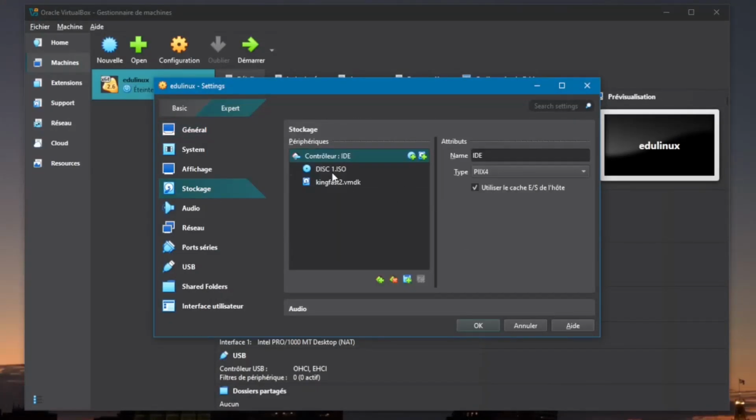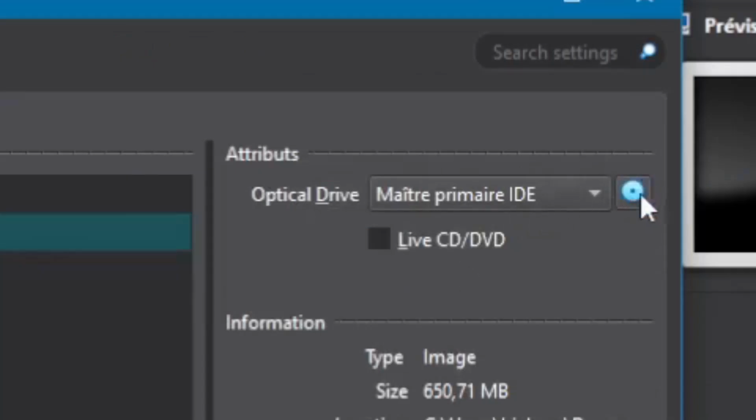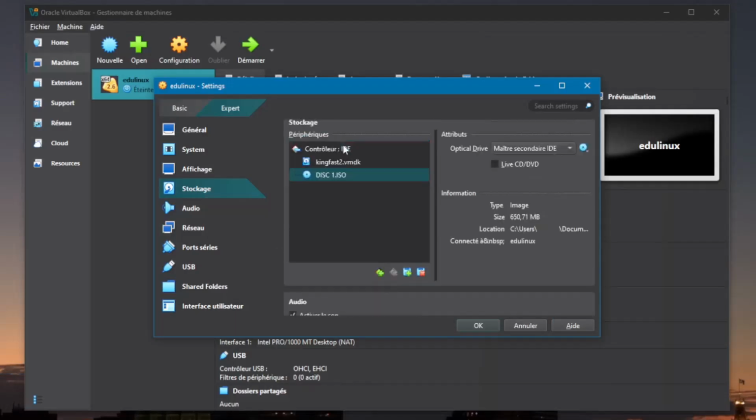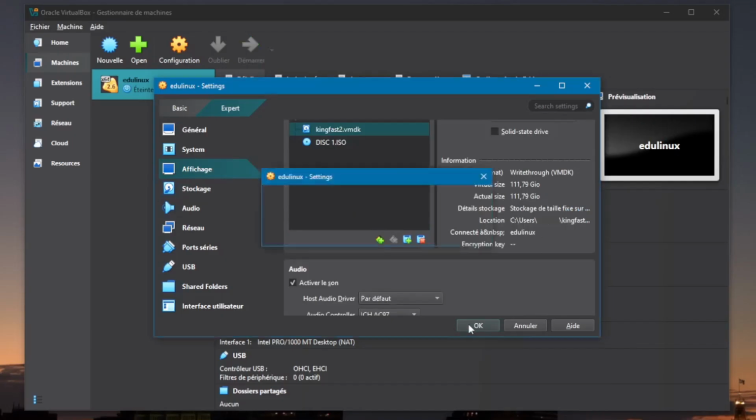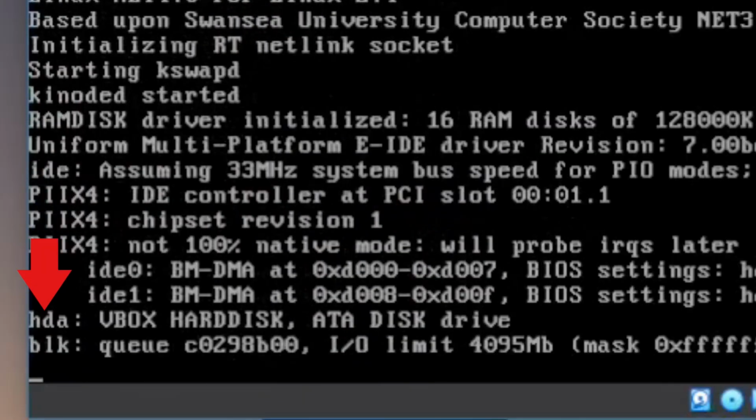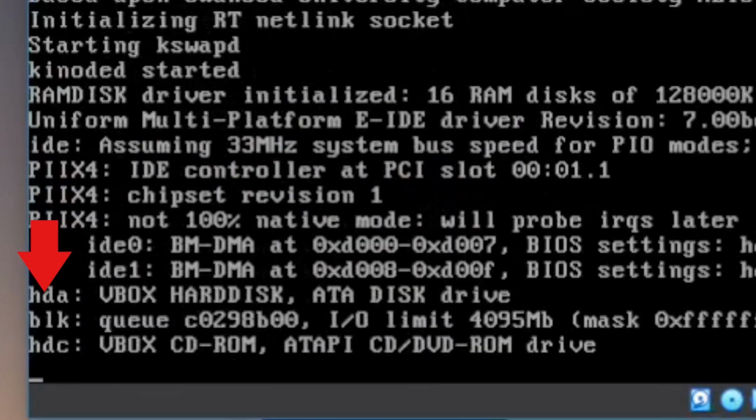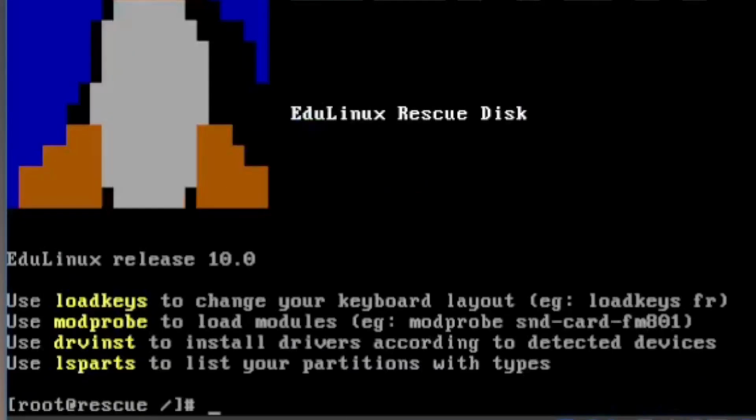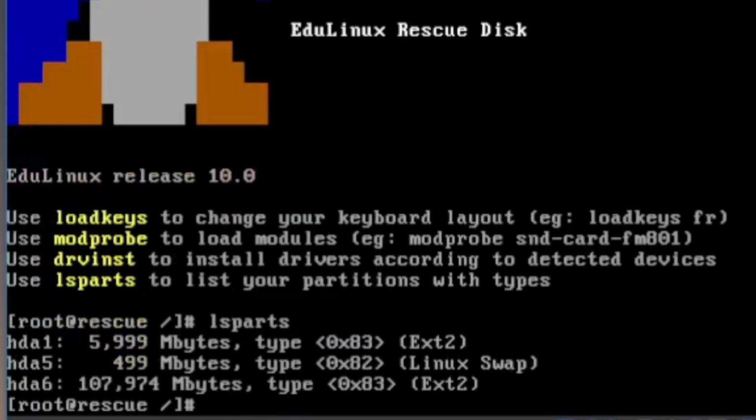So I went back to the VM settings, and the CD drive was indeed the primary. I swapped the drives, and rebooted back to rescue again. And now we can see that the hard disk is detected as HDA. Just out of curiosity, I'll just double check here. Okay, so now it's HDA, and I'm pretty sure it was HDA on the desktop as well.